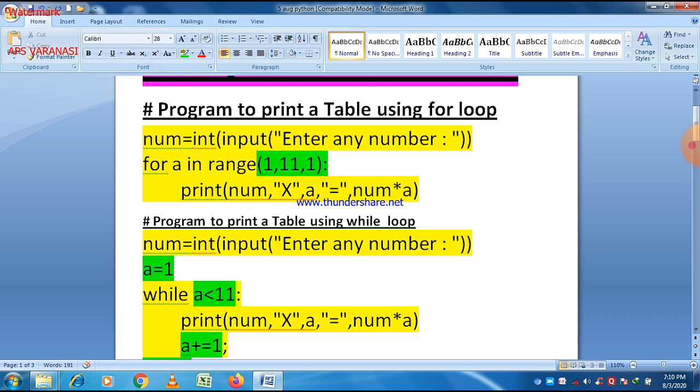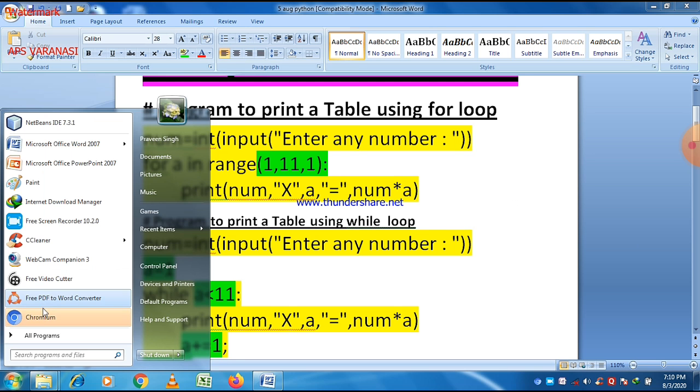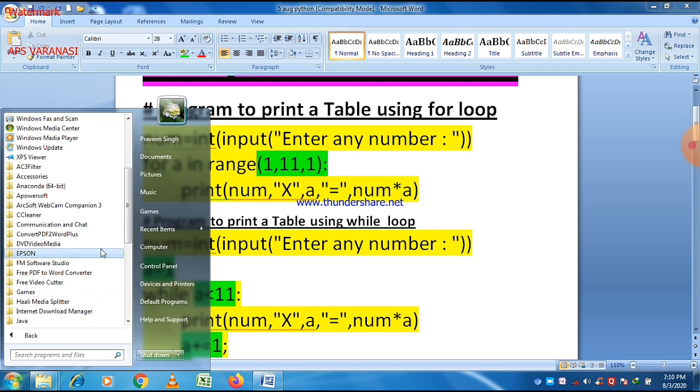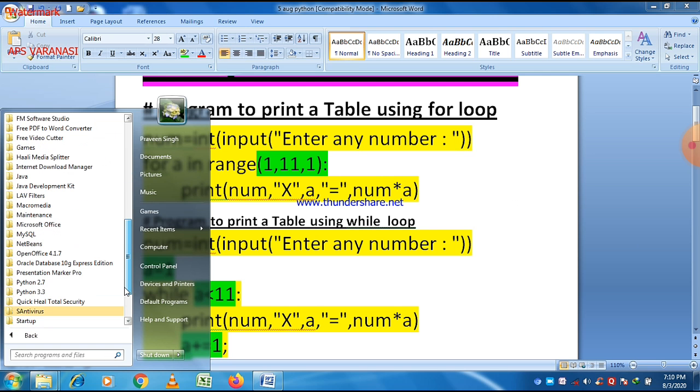In case of while loop, a is equal to 1, and with while loop the condition is always given that a is less than 11, and at last a plus equal to 1, meaning a is equal to a plus 1. Both are two different representations. I just told you that the assignment operator can take different forms. You can write a is equal to a plus 1 or a plus is equal to 1.